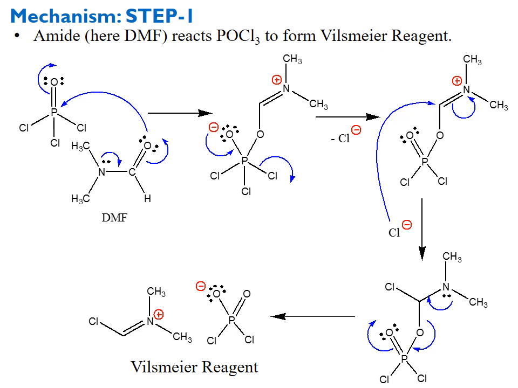So we have this type of cation and this type of anion. This cation is called an iminium salt, and it is the Vilsmeier reagent. It's a cationic species and it is stabilized with the PO2Cl2 negative anionic species.